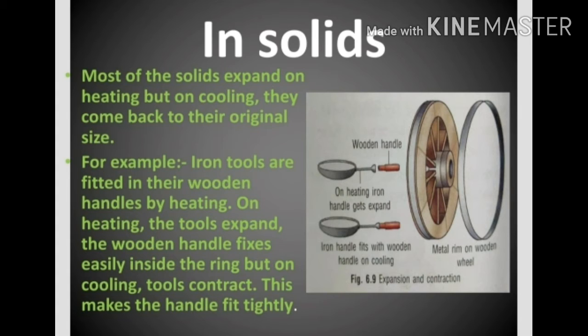The iron rim's size is less than the wooden wheel. When the iron rim is heated, it expands in size and easily fits on the wooden wheel. And on cooling, it fits tightly on the wooden wheel.